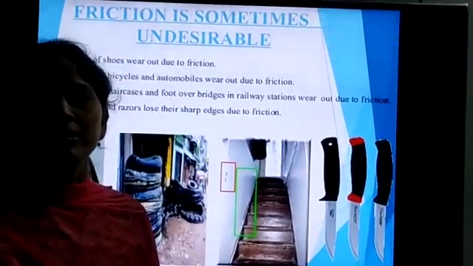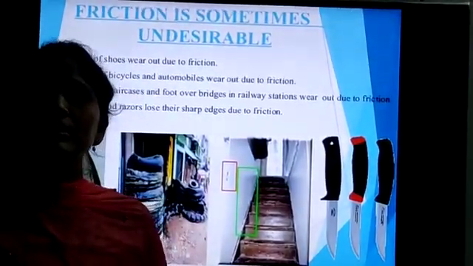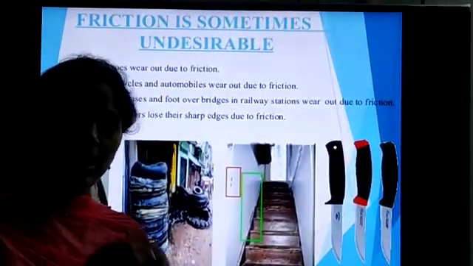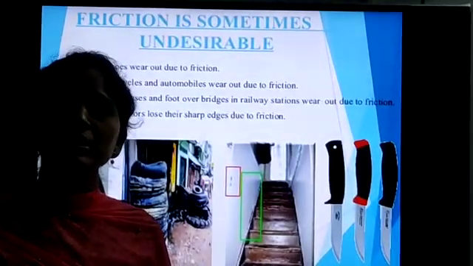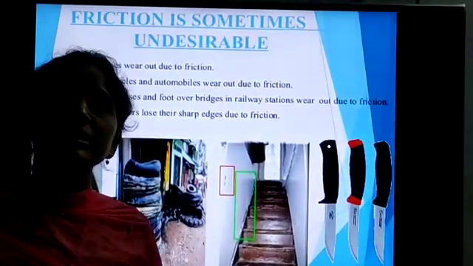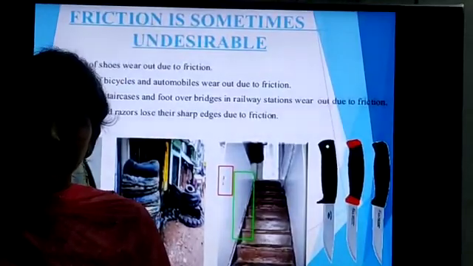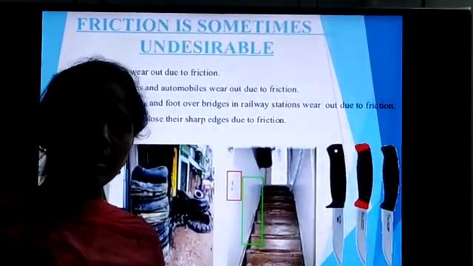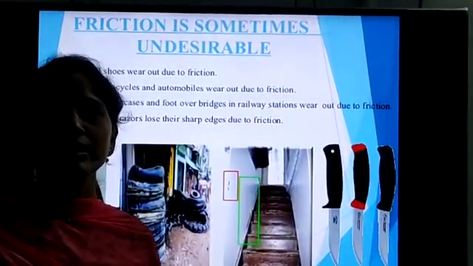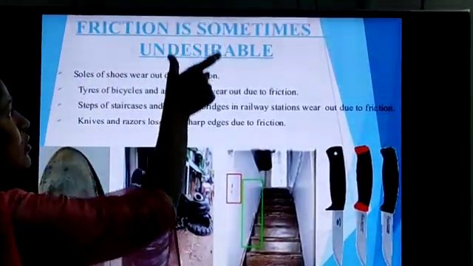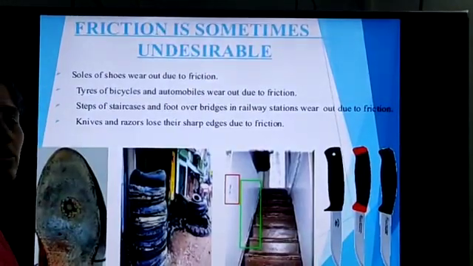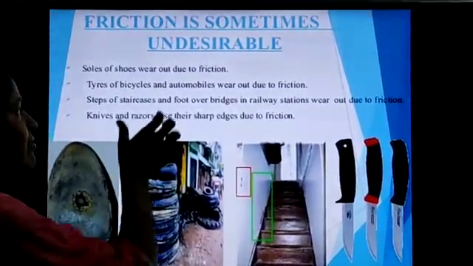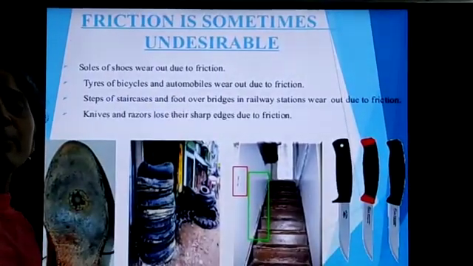Suppose we use any sharp knives or razors, after some days because of friction they lose their sharpness. So from this what do you understand? If we are using any machines continuously, automatically their machinery parts wear and tear. That means they get damaged. So in that place we can use new parts. So in that way we can reduce it. So here the friction is also undesirable. Okay, that means it has some disadvantages. Why? Because it can wear and tear the machinery parts.